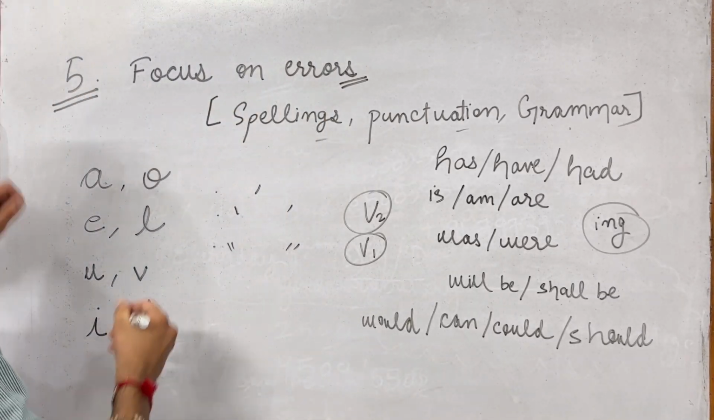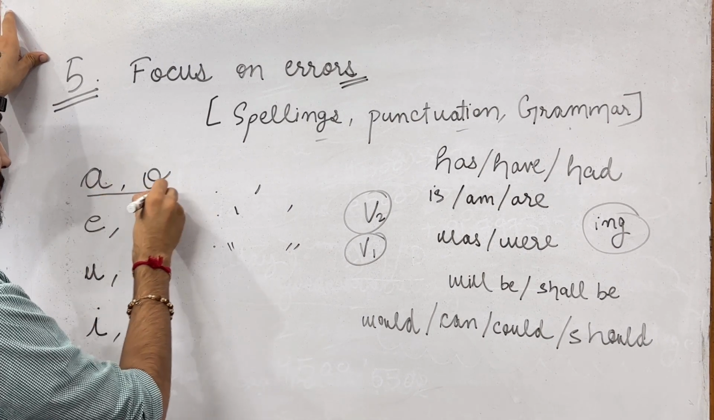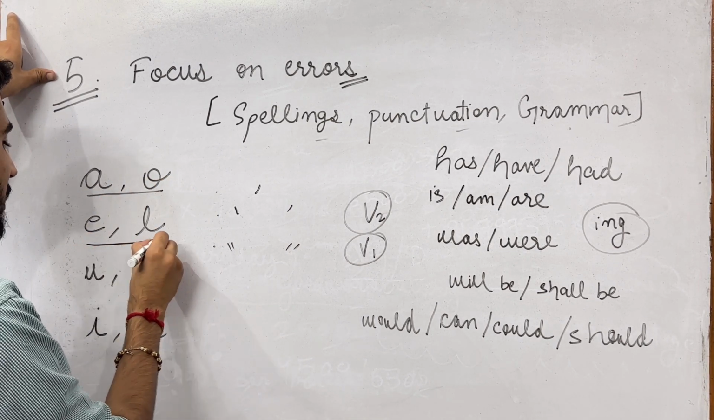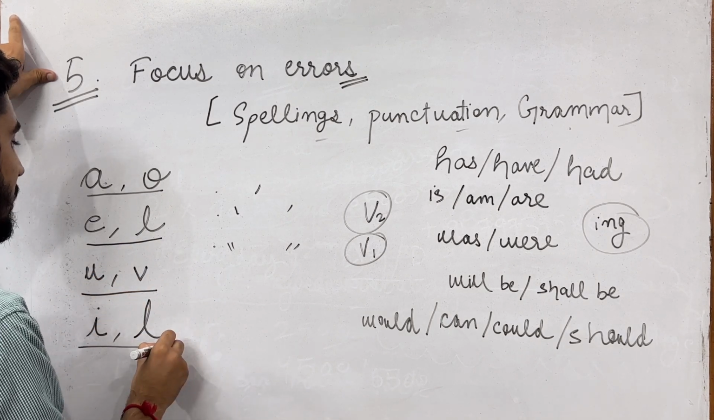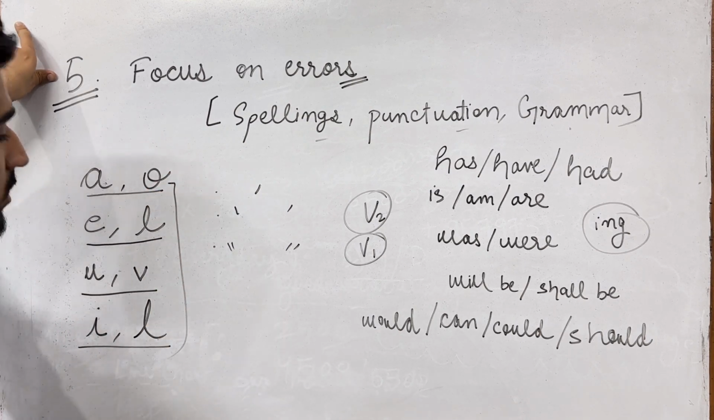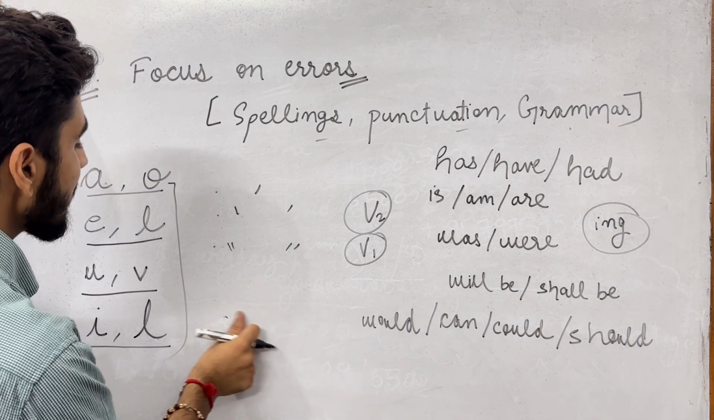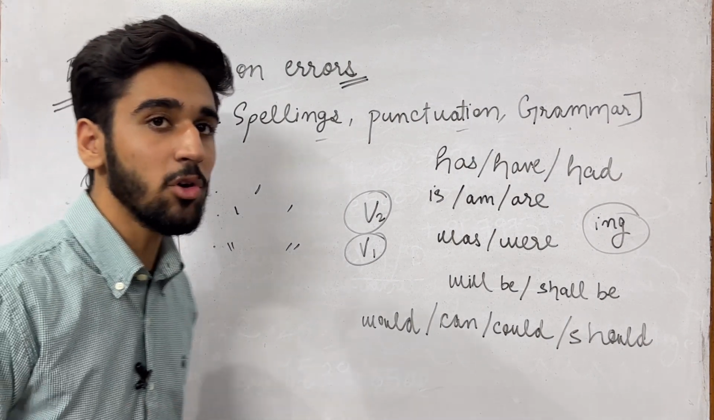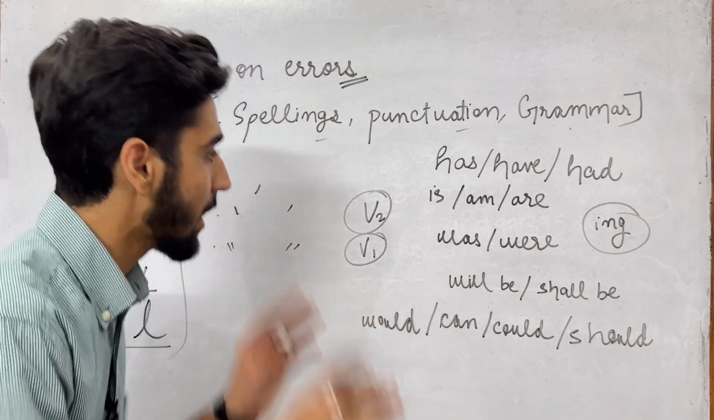After that, some students cannot differentiate between A and O. You have to write like this, E and L like this, U and V like this, I and L like this. So don't mix up all of these. Some students write A also like this, O also like this. So what happens is the examiner is not able to tell what the student has written. So your writing should be clear.